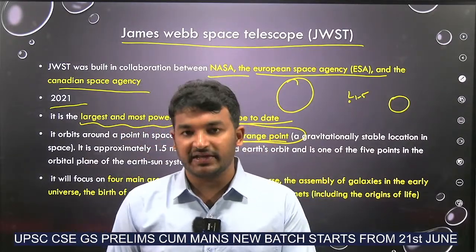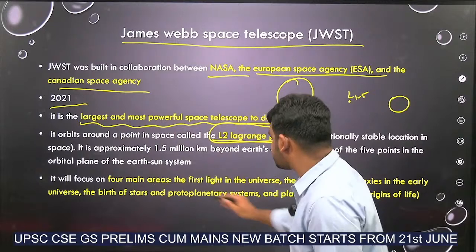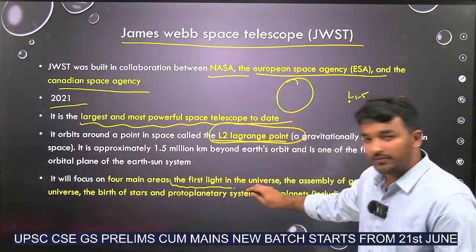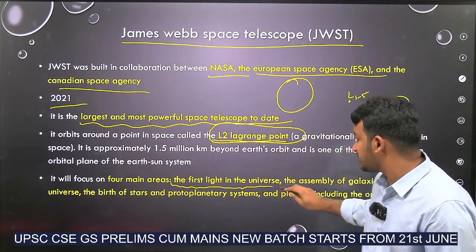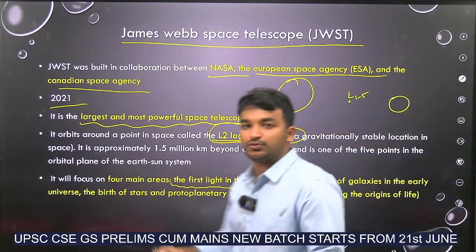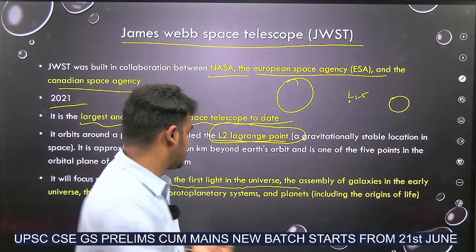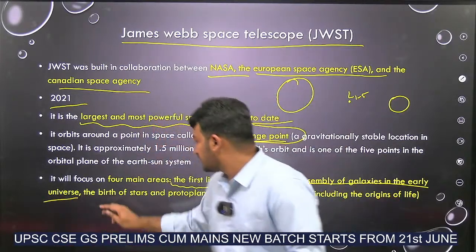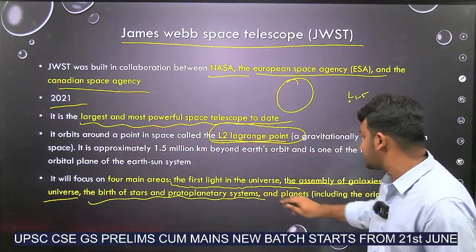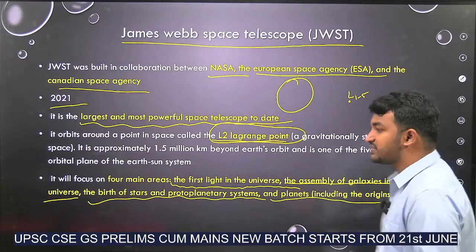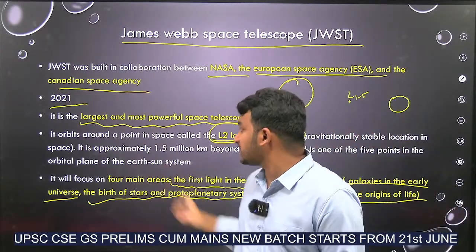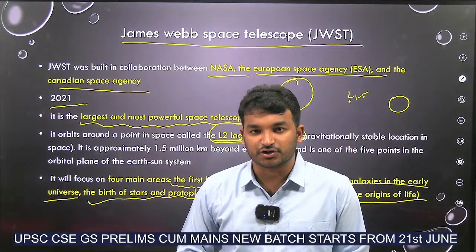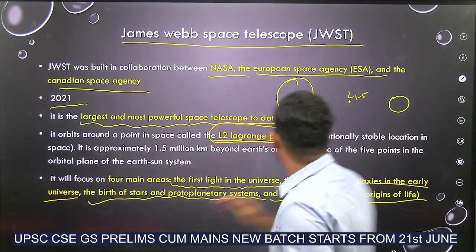Why has this James Webb Space Telescope been launched? It has 4 main aims. What are those? The main focus areas are the first light in the universe, how the first light was produced in the universe, the assembly of galaxies in the early universe, the birth of stars and protoplanetary systems and planets, including the origins of life. These 4 are the major aims of this James Webb Space Telescope. Got it?